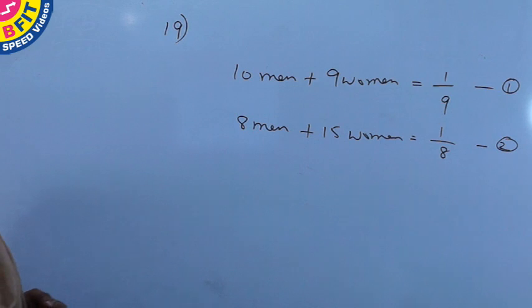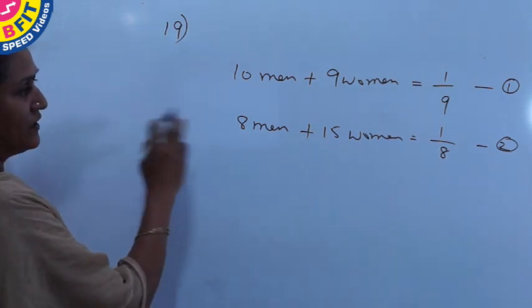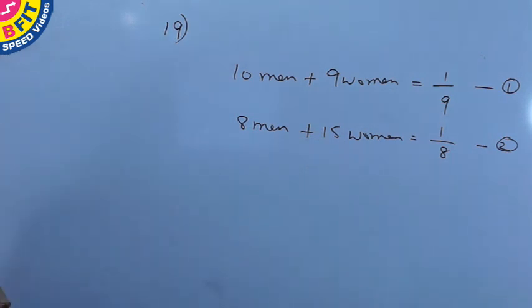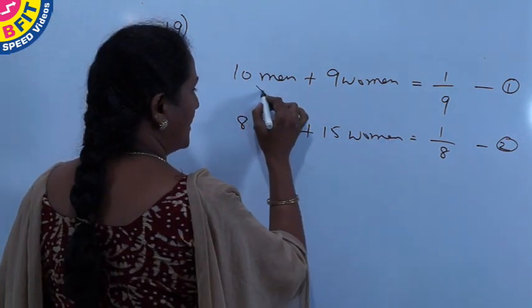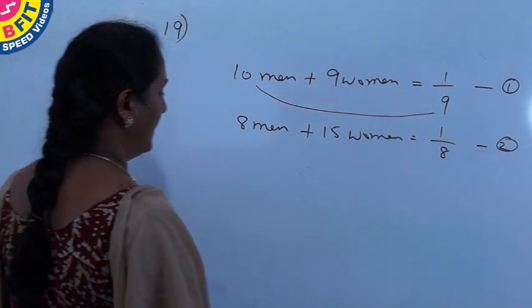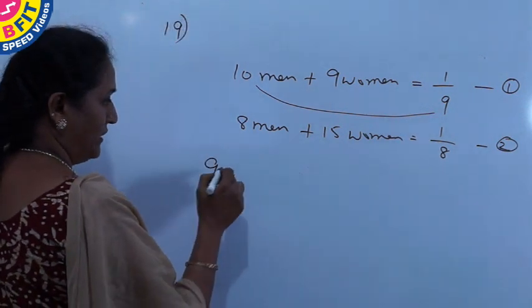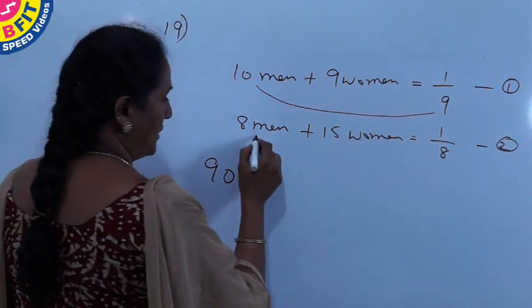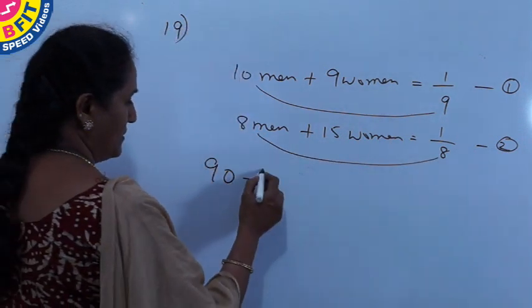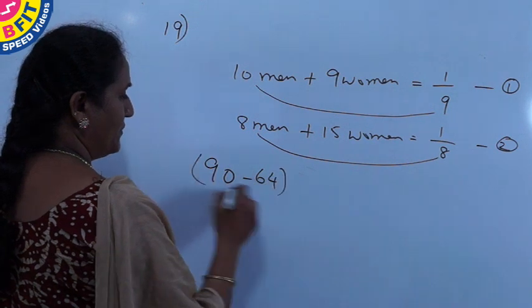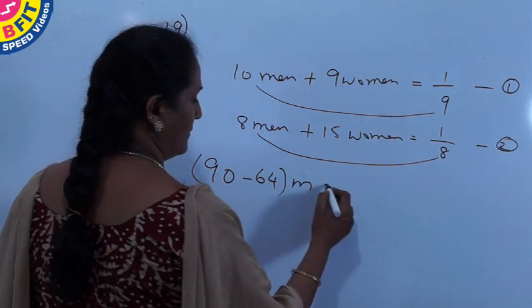But instead of this, we find the relation between the efficiency of man and woman. To get their efficiency, multiply the number of men and work done per day, that is 90 in the first equation, and multiply the number of men and work done per day in the second equation. Subtract this, which will be the coefficient for men.